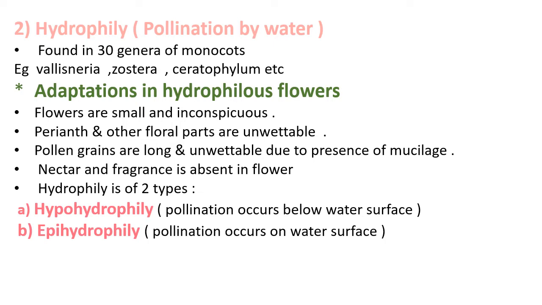Hydrophily is of two types. The first one is hypohydrophily. Hypohydrophily means the pollination occurs below the surface of water. The second one is epihydrophily. Epihydrophily means pollination occurs on the surface of water.